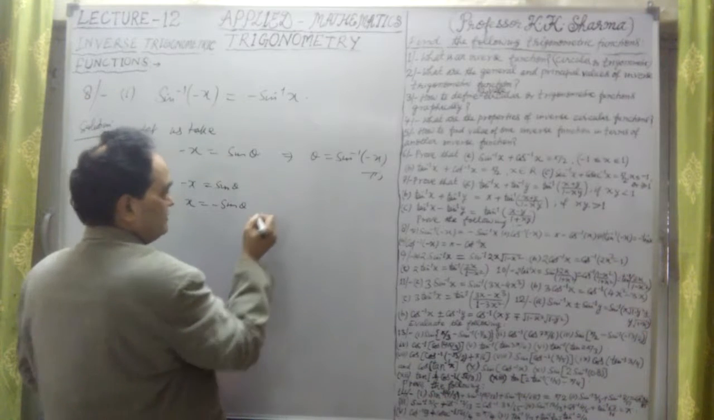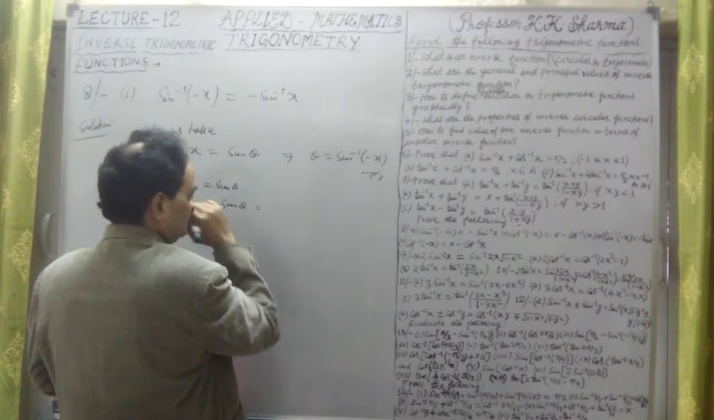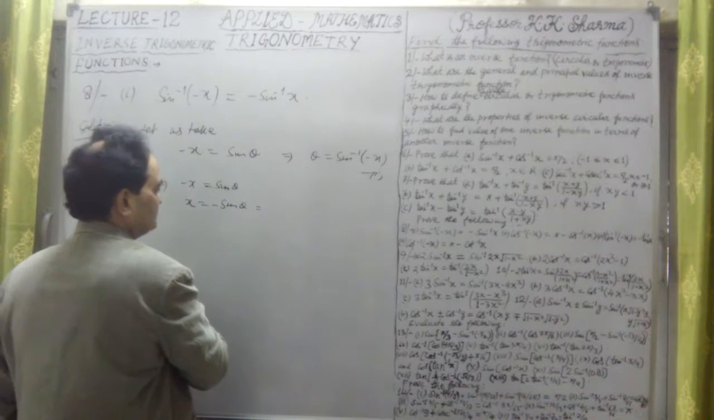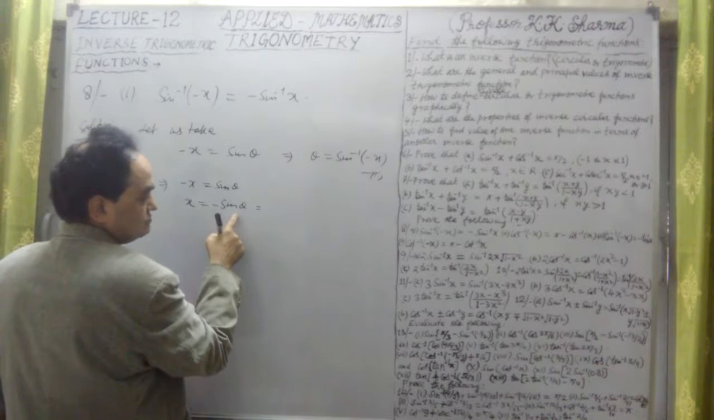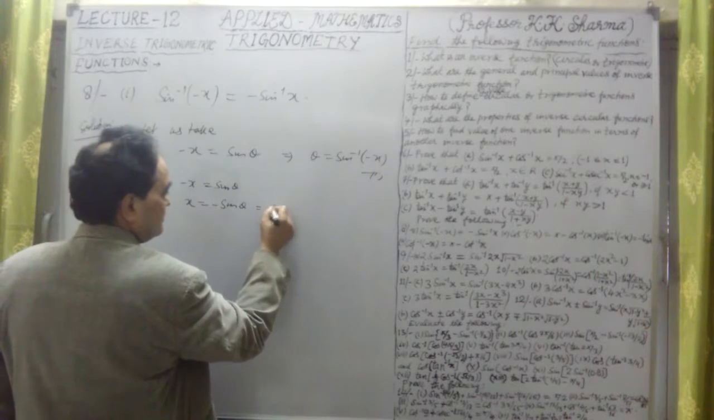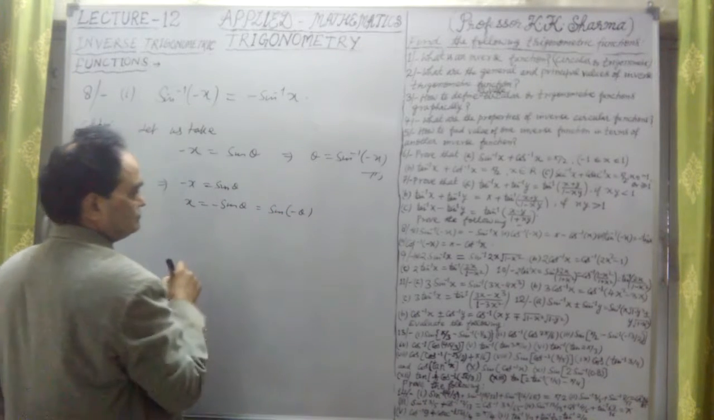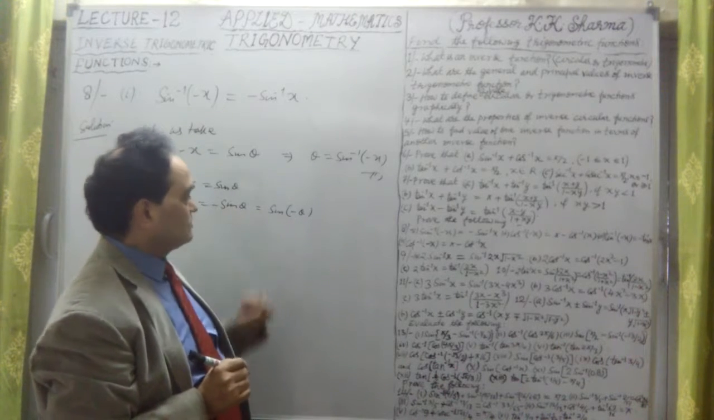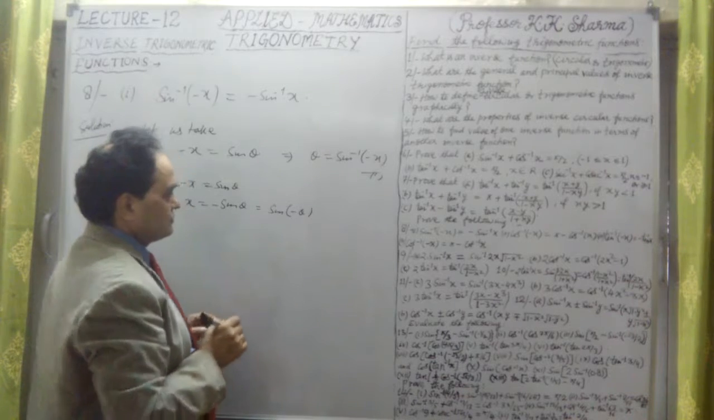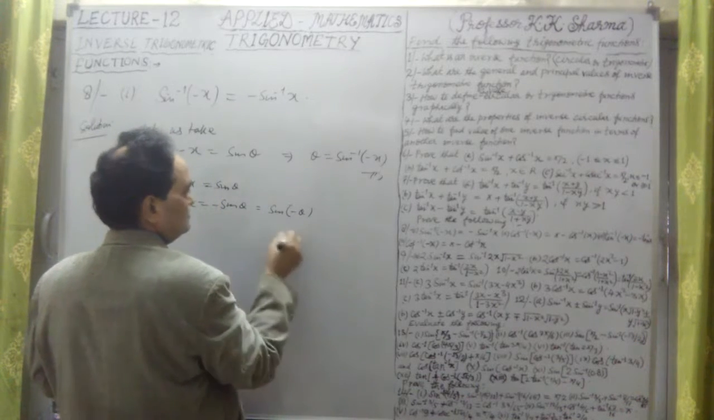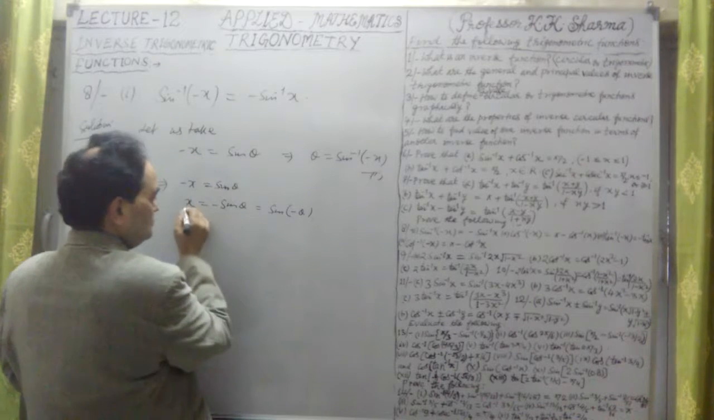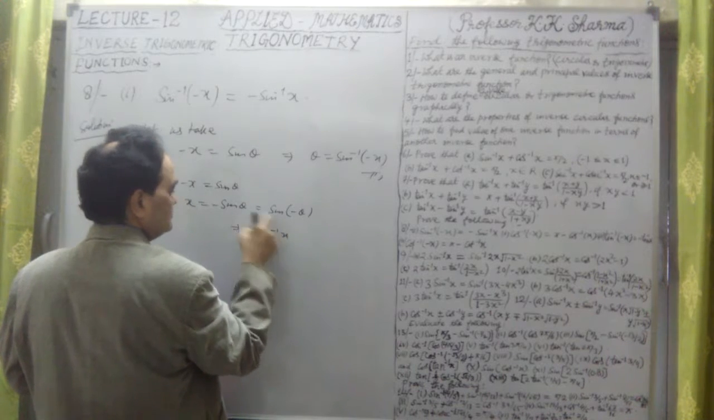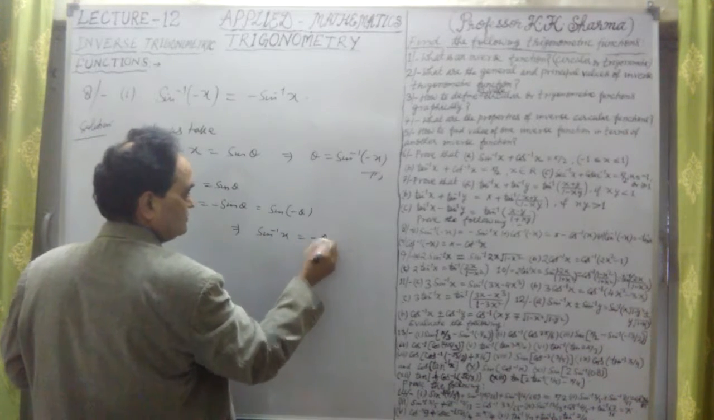Okay, or we can write minus sine theta here. But what is minus sine theta? We can write it as sine of minus theta, because we know that sine is an odd function. So sine of minus theta equal to minus sine theta. We can write it like this. Now therefore sine inverse x equals minus theta, from these two. This implies that sine inverse x is equal to minus theta.